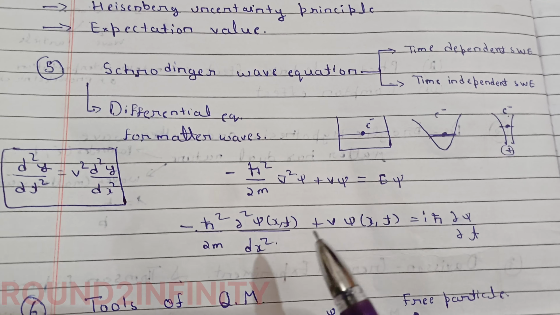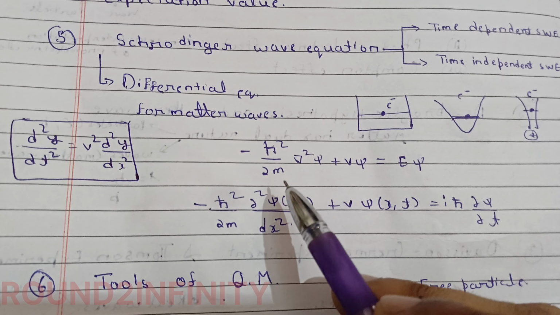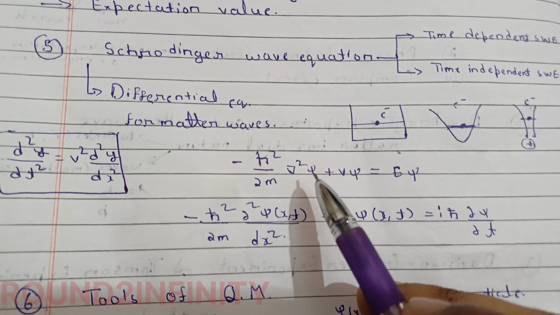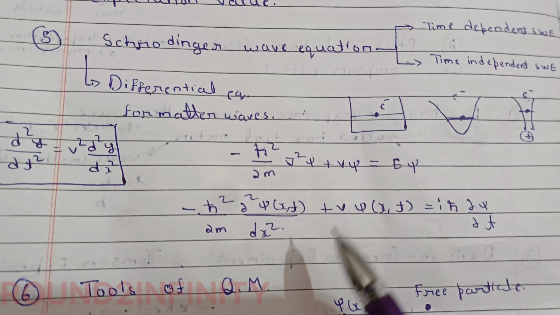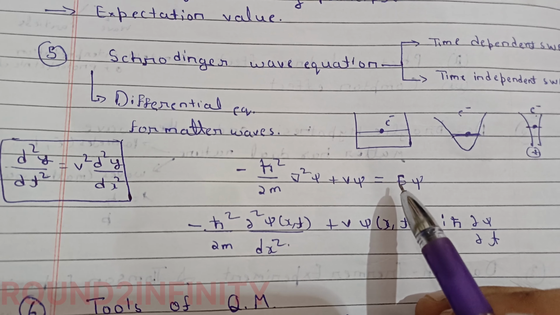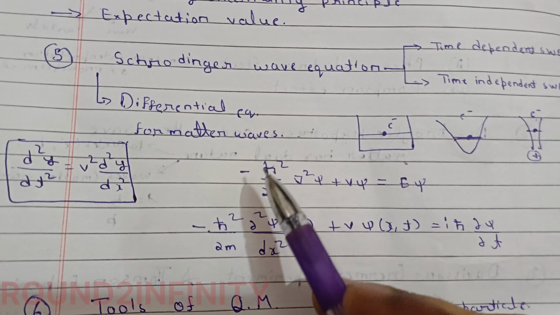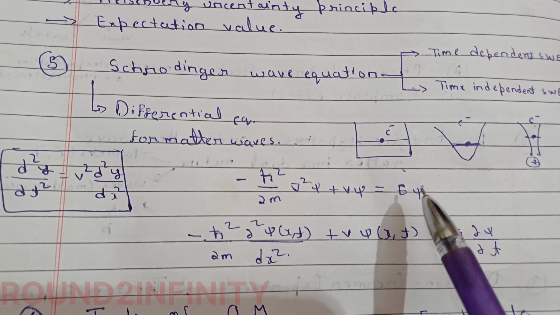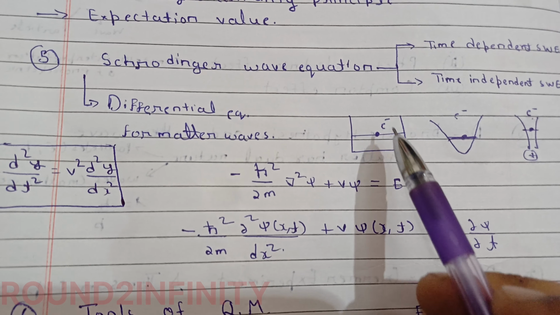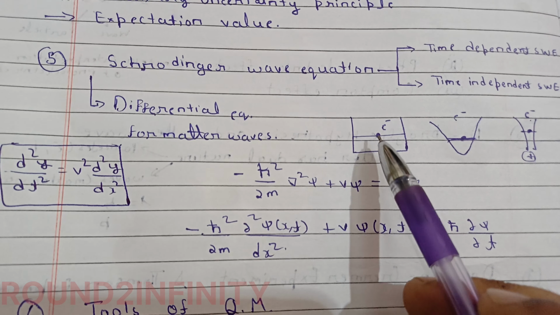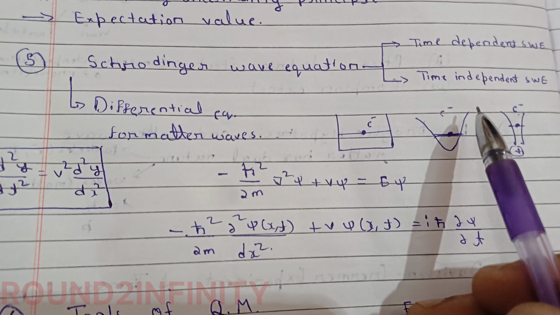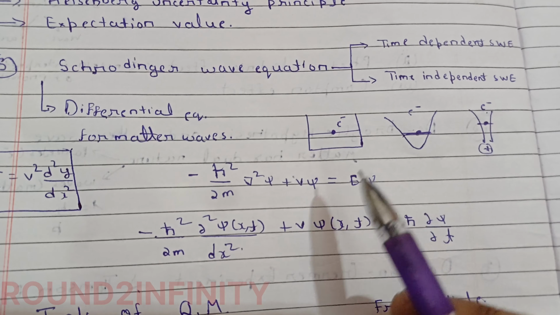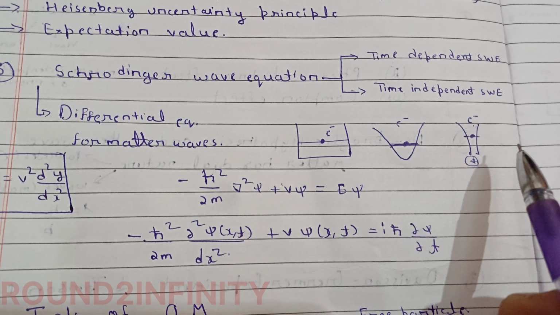This is just an introduction, you don't need to remember these yet. Minus h cut squared by 2m, where h cut is h upon 2 pi, del square psi plus V psi equal to E psi. Here V is the potential, E is the energy, psi is your wave function, h is Planck's constant, and m is the mass. If you solve this equation for the potential of a box, you will get a wave function for it. If you solve for the harmonic oscillator potential, you will get the wave function for that kind of system. And if you use the potential for a hydrogen atom, you will get the solution for it.